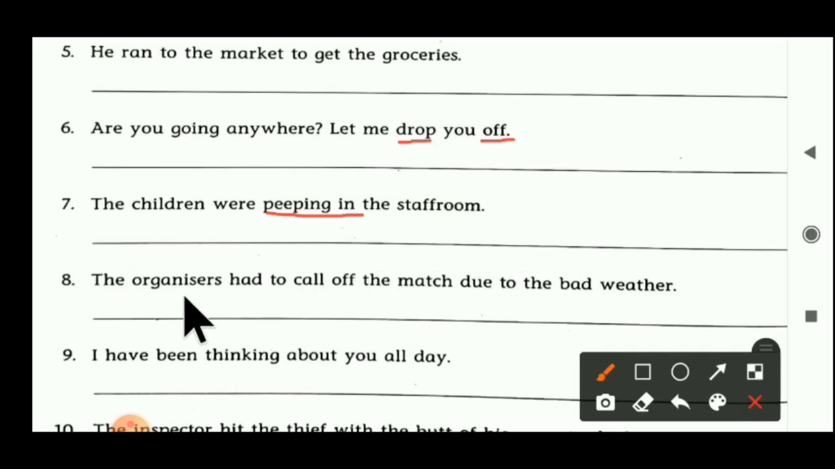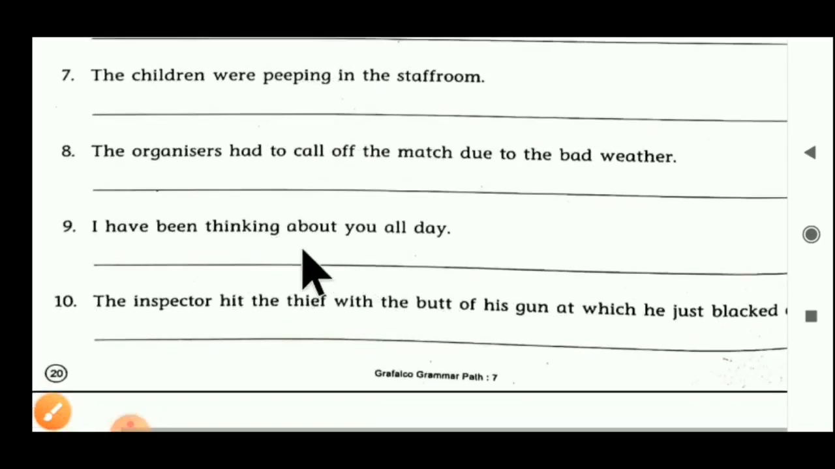Now eighth number. The organizers had to call off the match due to the bad weather. Here call off is the verb. It's a phrasal verb because call means to call somebody, but here call off means to stop. So the meaning changed completely. So call off is known as a phrasal verb. Call off, phrasal verb.